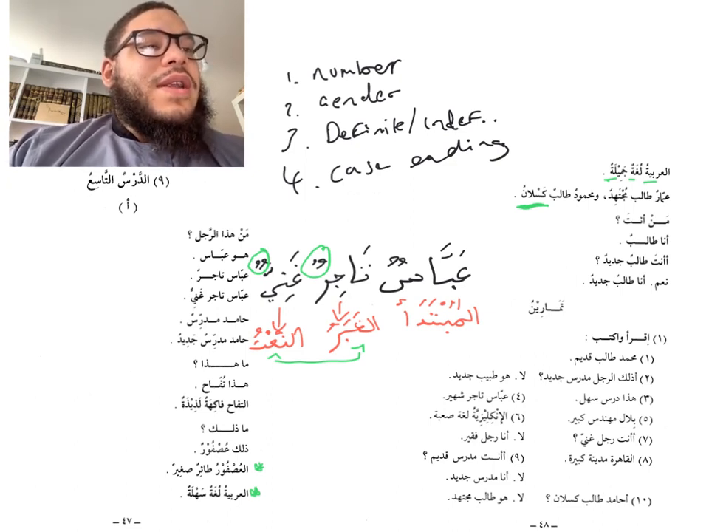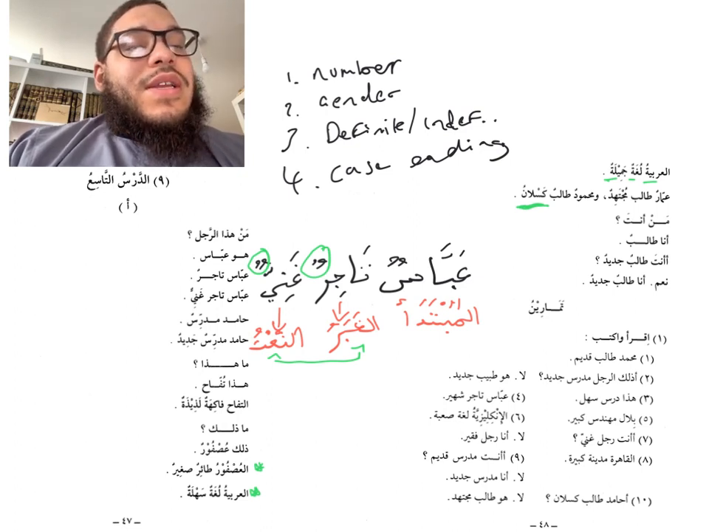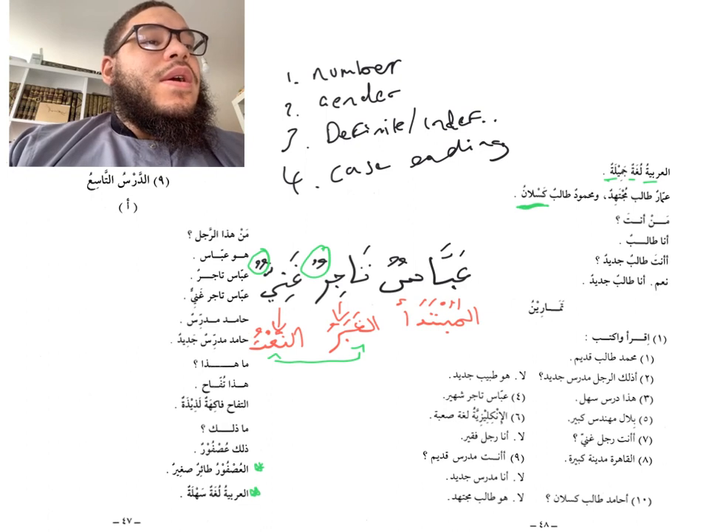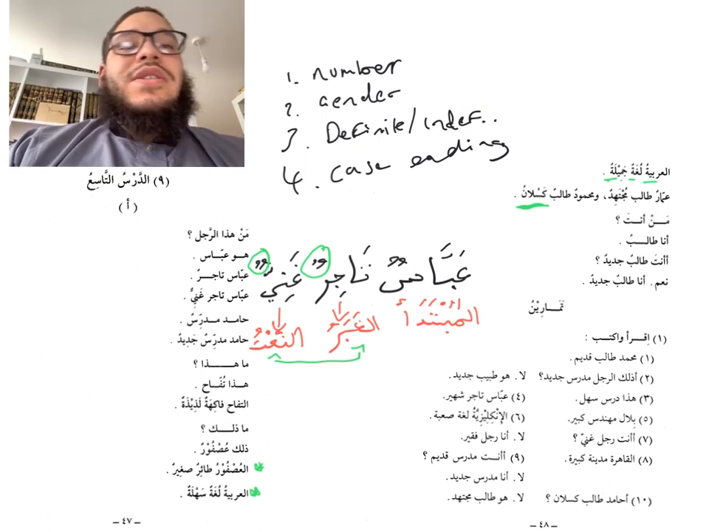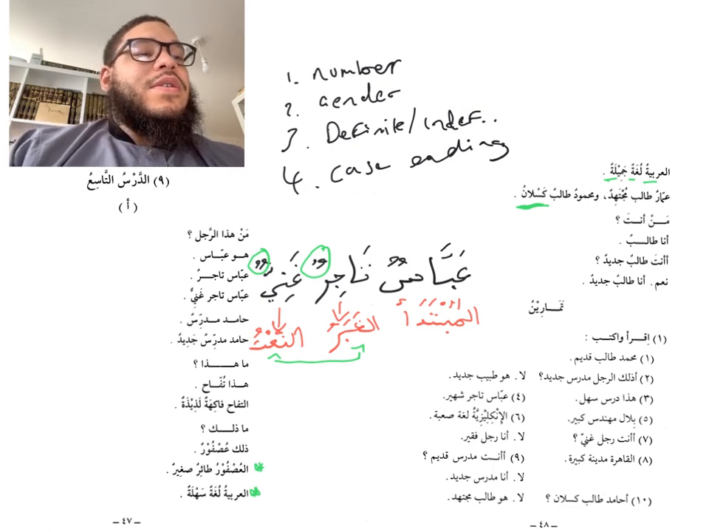Man anta, ana talibun. Okay, anta talibun jadidun, again. Ana talibun jadidun, yes. So that's again showing and emphasizing the noun phrase, which is the sifa wal mawsuf, the adjective and the thing that is being described. Then we have your first exercise, at-tamarin.